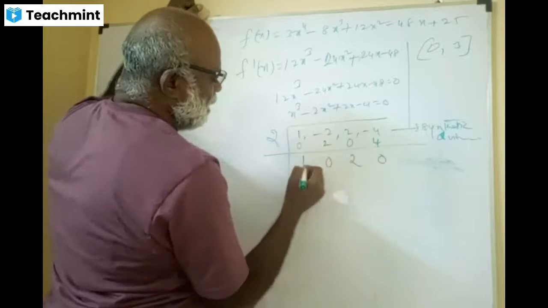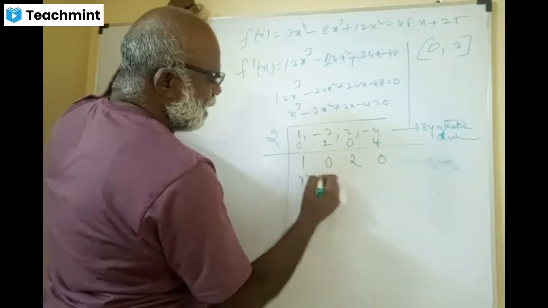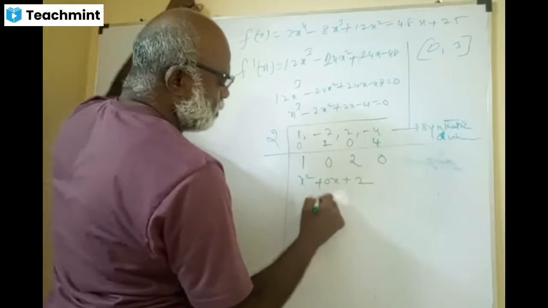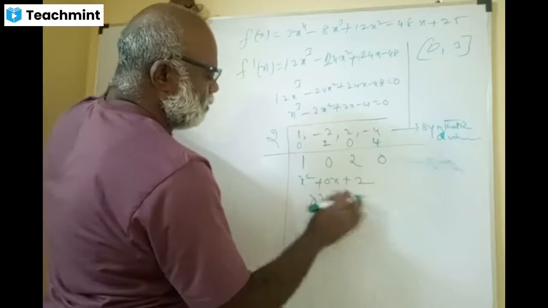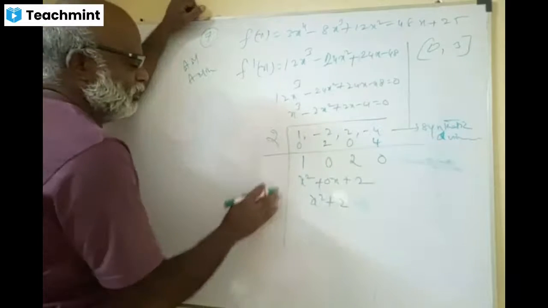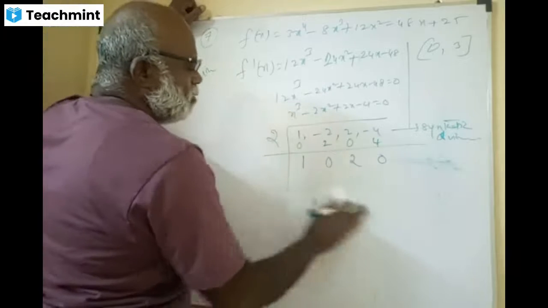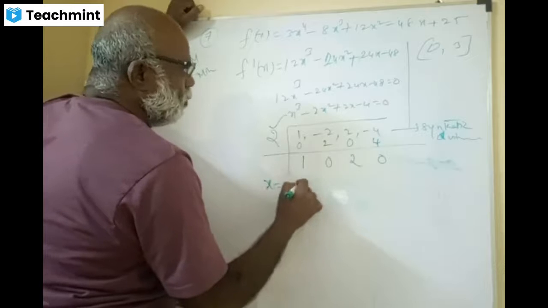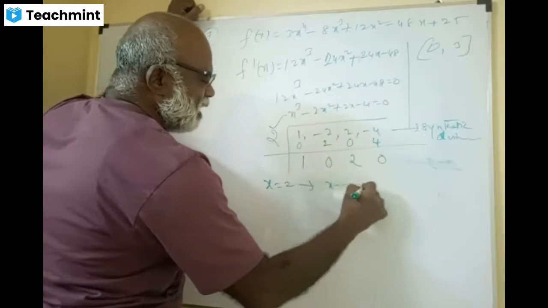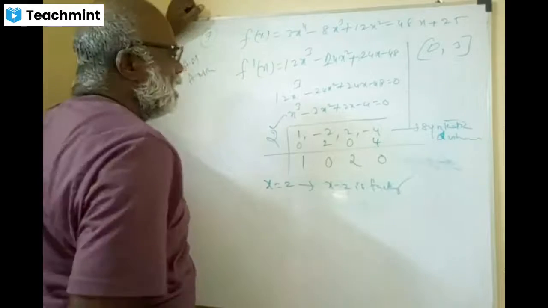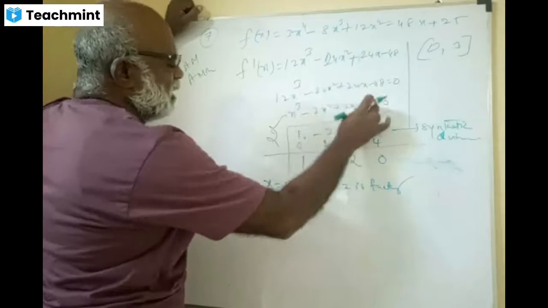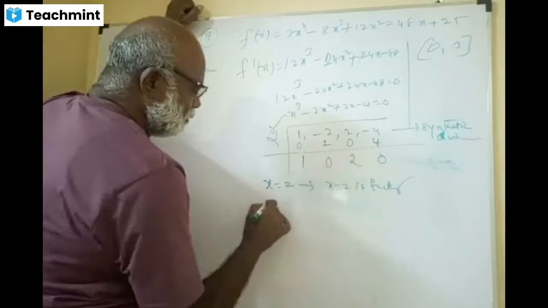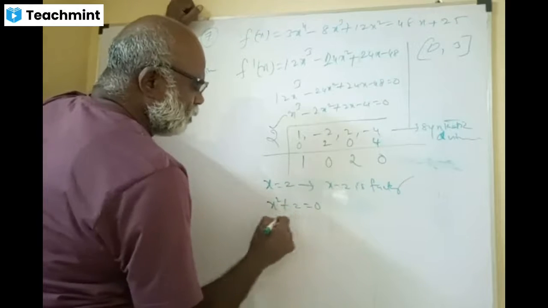This was x cube earlier. Now it becomes reduced, x square, and this is 0x plus 2. So x square plus 2 is one factor, and for my part, 2 is a root. X equal to 2 is a zero, which means x minus 2 is a factor. I want to factorize it, so the other factor is x square plus 2. x square plus 2 equal to 0.